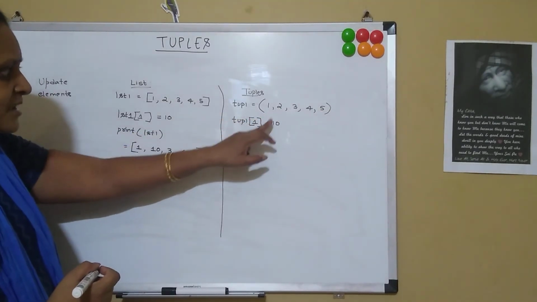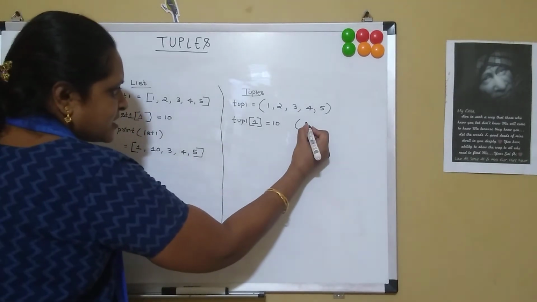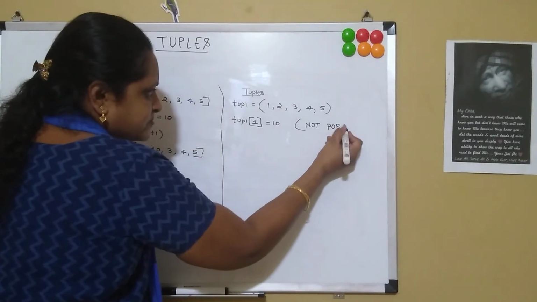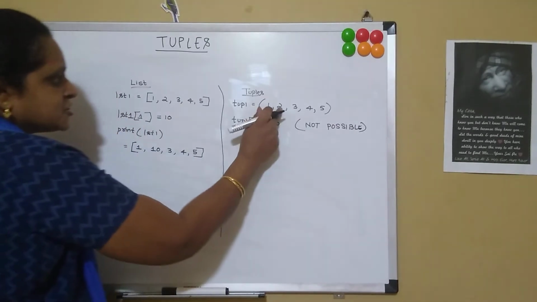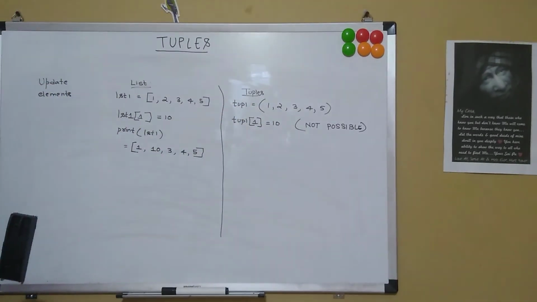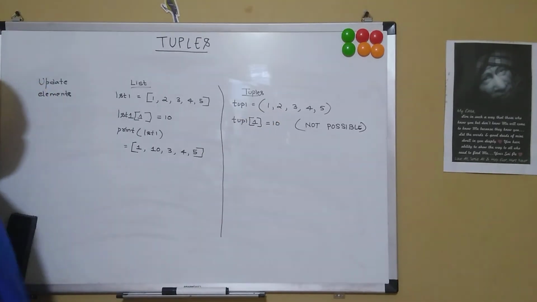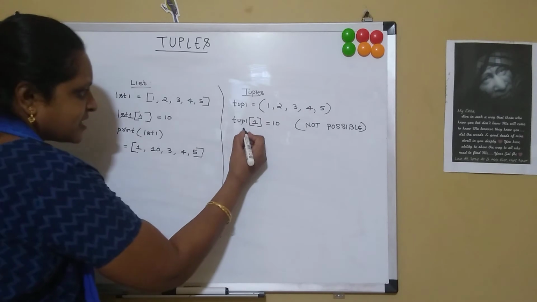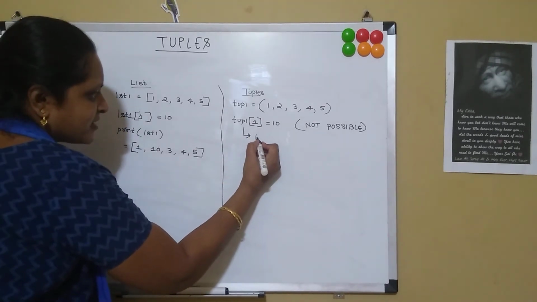I am assigning it, I am trying to change it. This is not possible in tuple, because tuples are immutable. We cannot change the items of the tuple once they have been created. So we cannot modify them. We cannot update elements in the tuple. When we give this particular statement, it gives an error.